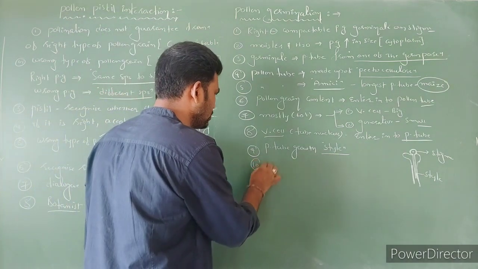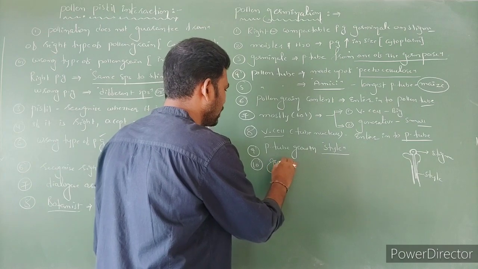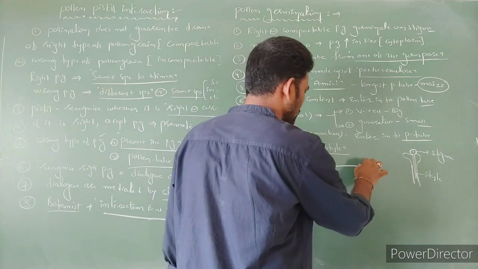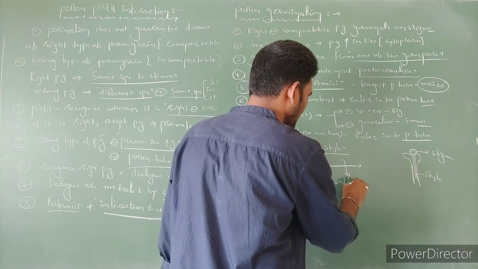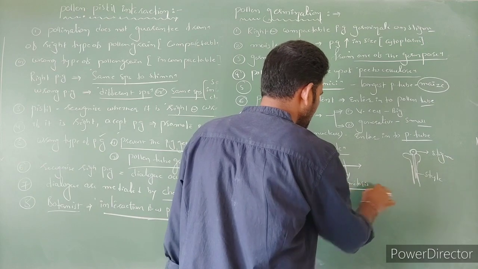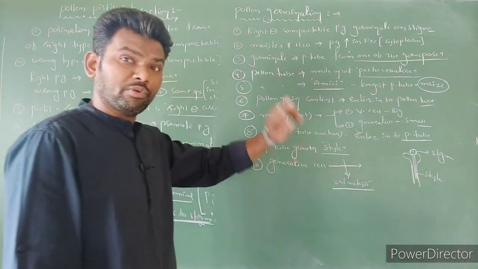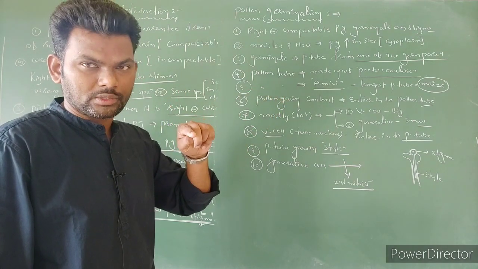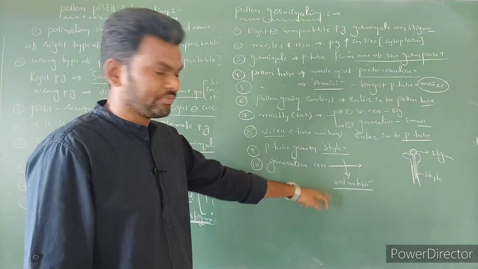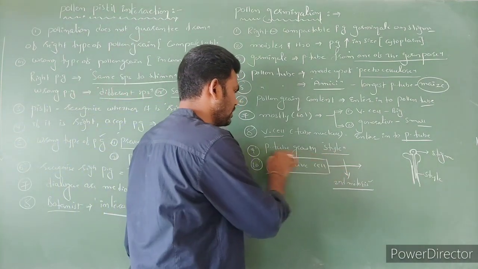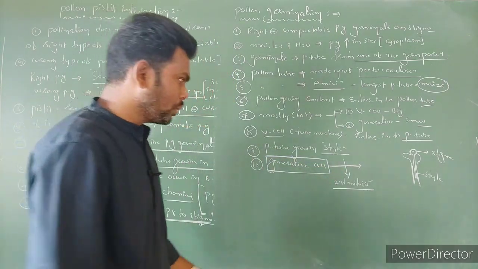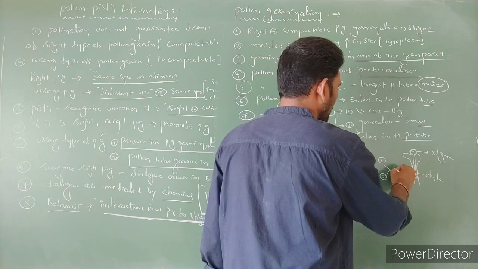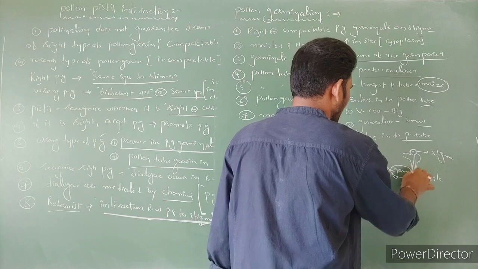During this growth of the pollen tube in the style, the generative cell undergoes a second mitotic division. Why have I written second mitotic division? Because before that, one mitotic division already occurred to form one vegetative cell and one generative cell. So this is the second mitotic division. Which cell is involved? The generative cell. Now what happened? Here one gamete, here one gamete. Two male gametes are formed.